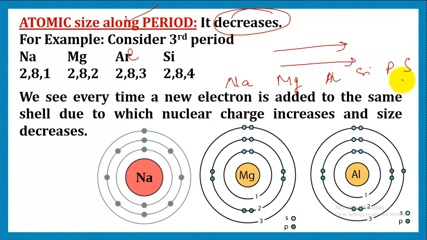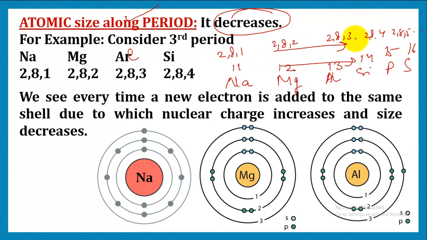Likewise, you can consider so many elements. Now let's write their atomic numbers. So it is 11, 12, 13, 14, 15 and 16. Let's write their electronic configuration. It is 2, 8, 1; 2, 8, 2; 2, 8, 3; 2, 8, 4; 2, 8, 5 and so on.